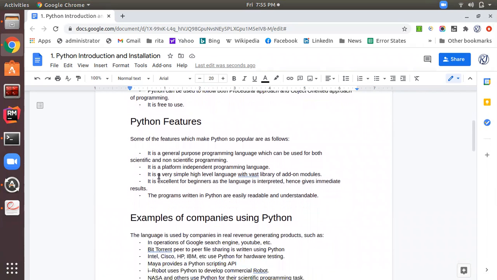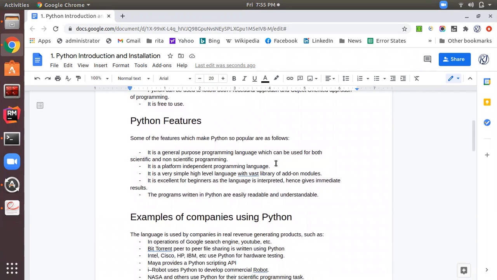It is a general purpose programming language which can be used for both scientific and non-scientific programming, and it is a platform independent programming language.